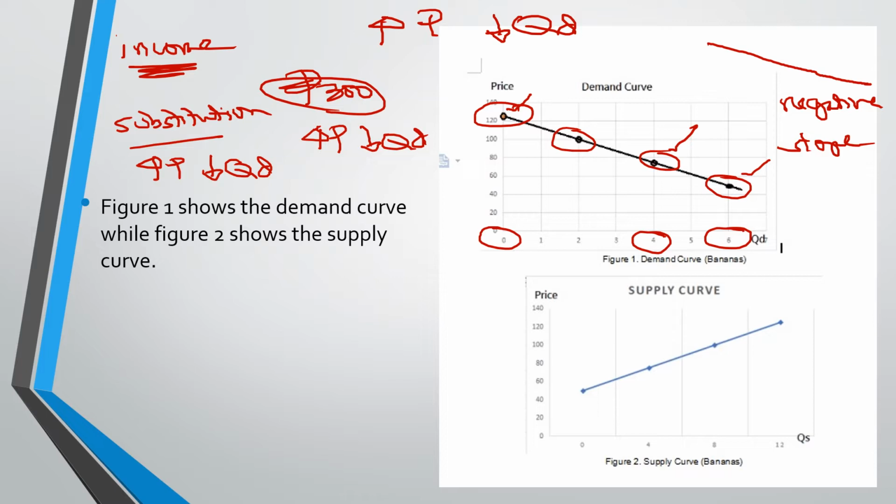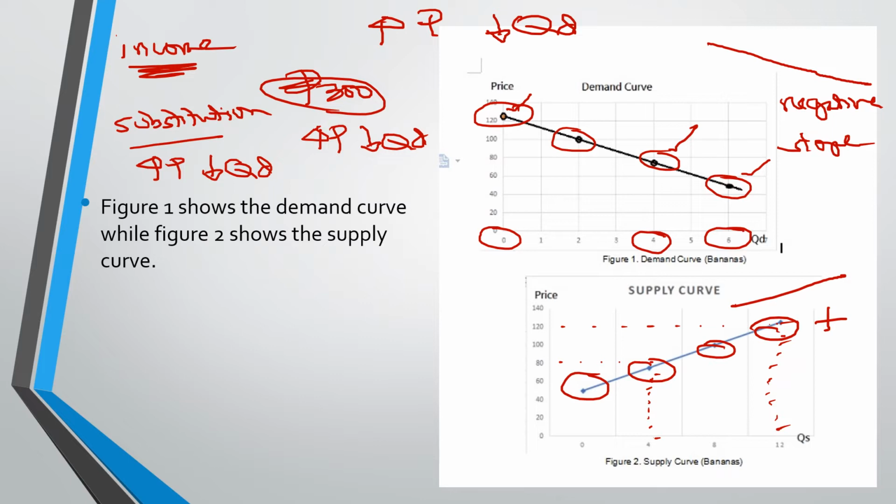Now take a look at the supply curve and the points. Again, these points in the supply curve can be seen in the supply schedule shown earlier. Like for example, this one, this is 80, price of 80, and the QS is 4, and the price of 120 creates a QS of 12. Your supply curve is upward sloping, which indicates that there is a positive slope.